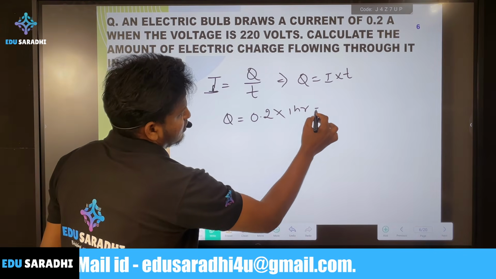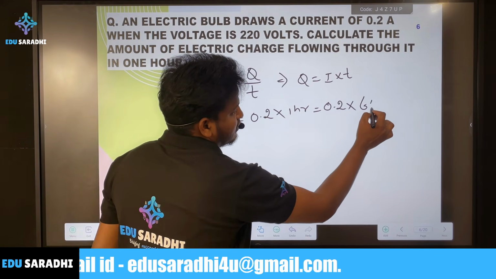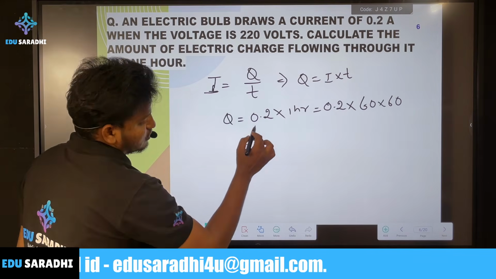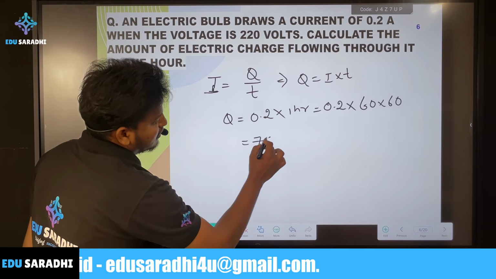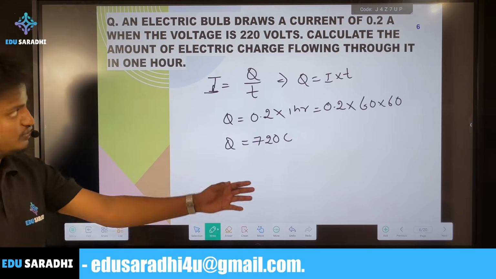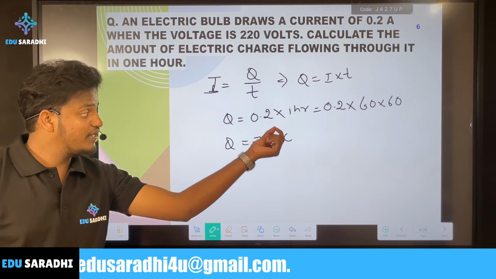That is the reason we take 0.2 into 60 into 60. How much do you get here? You get 720 coulomb. So the total charge flowing through it in 1 hour is 720 coulomb.